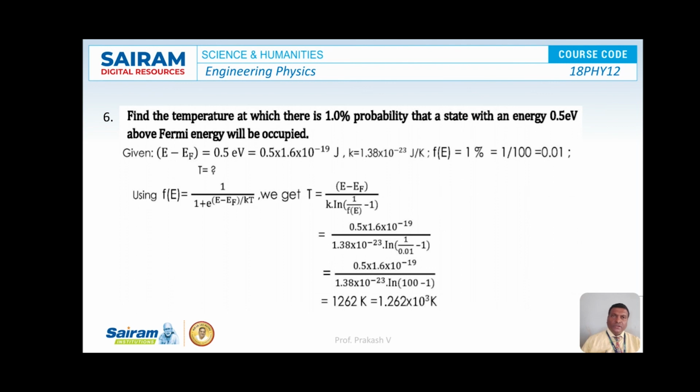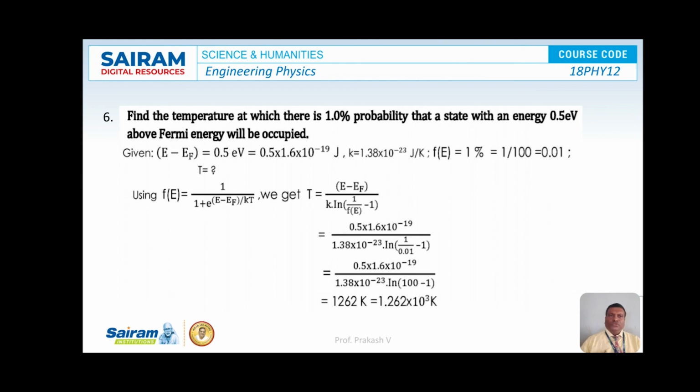Next problem is: find the temperature at which there is 1% probability that a state with an energy 0.5 electron volt above Fermi energy will be occupied. So this is the problem given here. So here E minus EF is 0.5 electron volt, convert that into joule by multiplying with the charge on the electron, and Boltzmann constant k is equal to 1.38 into 10 to the power of minus 23 joules per Kelvin, and the value of f of E is given as 1%, that is 1 by 100 or 0.01. So these were all the data given here.